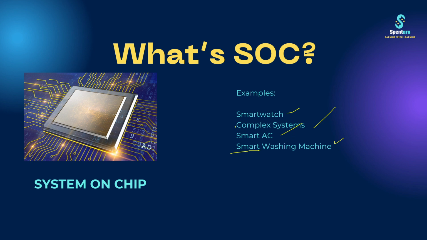So the complex system, like, you just take an example of laptop, right? Nowadays what is going on, see, there's an example of HP. What HP is doing nowadays, they are taking IPs from different companies. Let me tell you what is IP. IP is our intellectual property, right? IPs are intellectual property. See, before 2010, right?